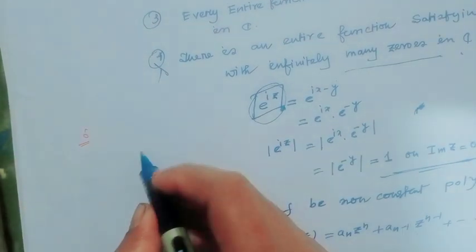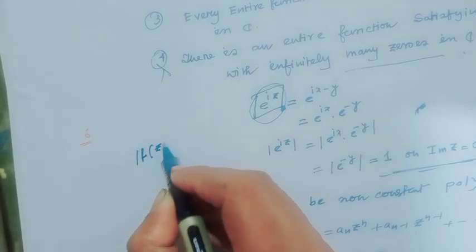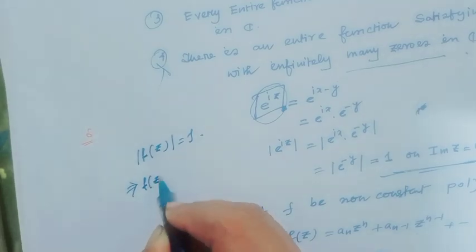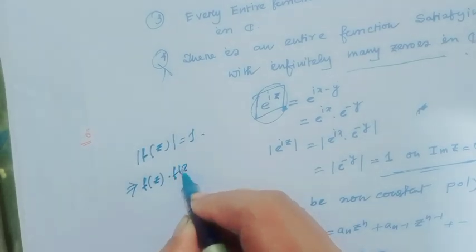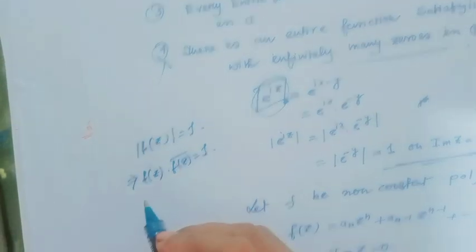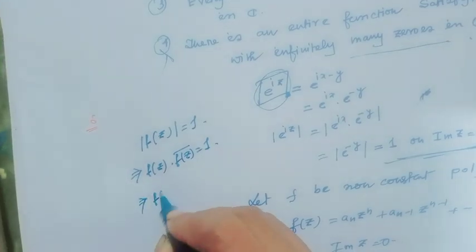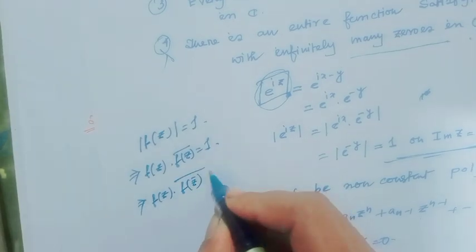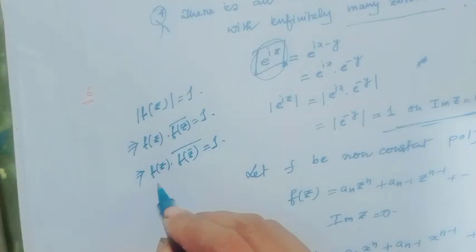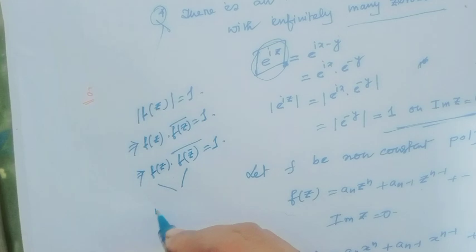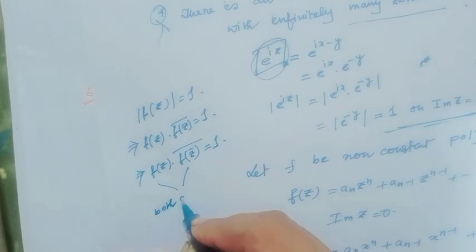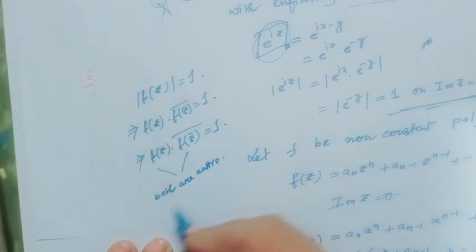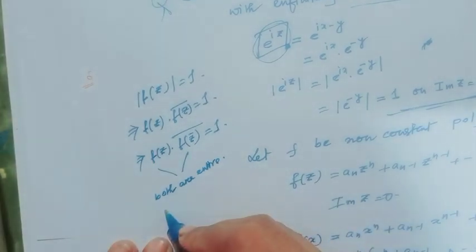For this, since given modulus of f(z) equal to 1 on the real line, that implies f(z) times f-bar of z-bar equal to 1, and notice both are entire functions.